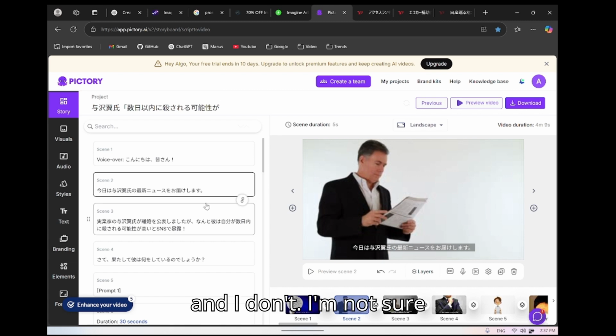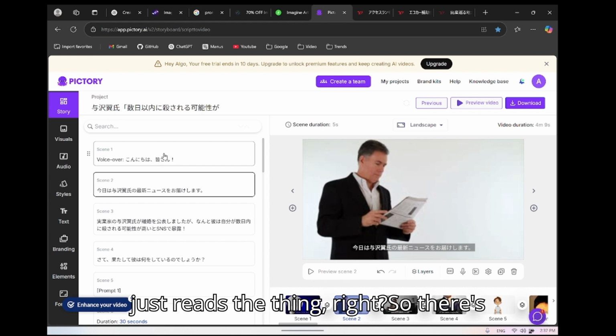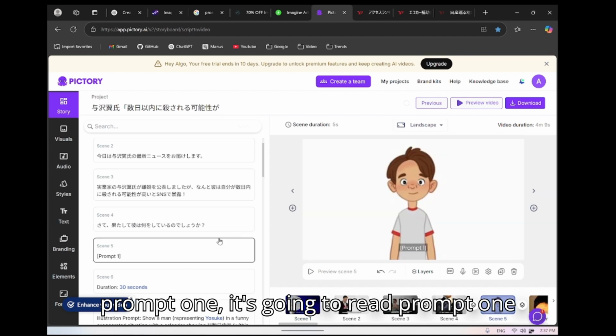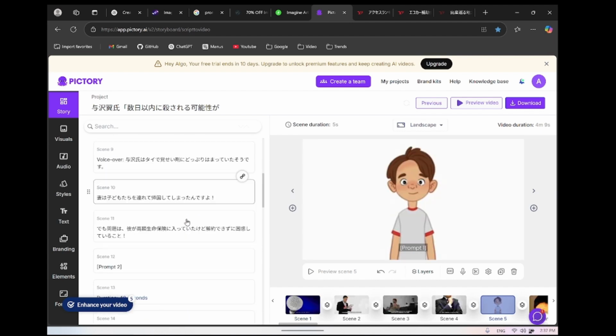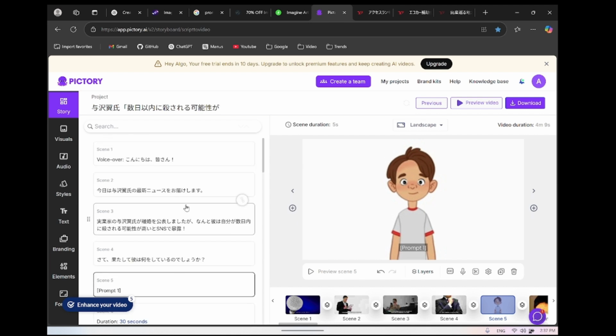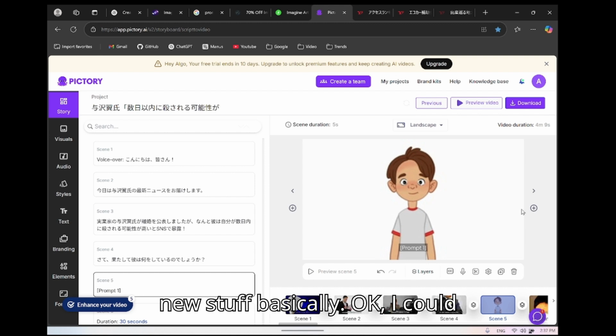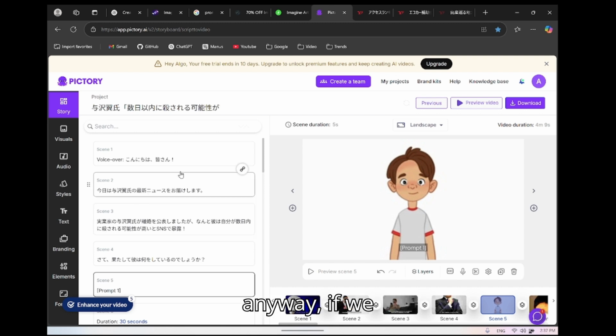I'm not sure how Pictory works, because it just reads the thing, right? So there's prompt one, it's going to read prompt one, and it's ridiculous. It looks like it's just reading stuff basically. I could remove the subtitles.